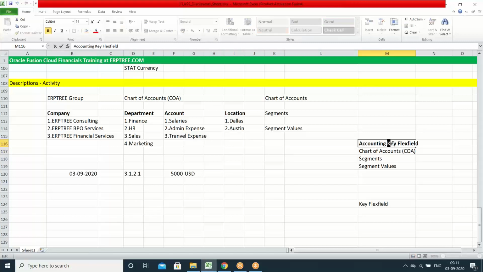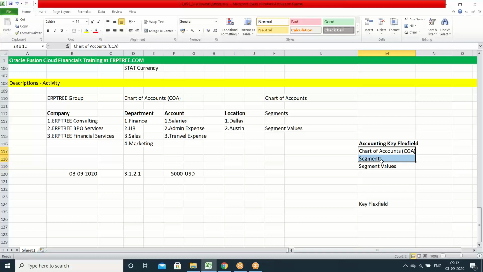So to maintain every company's key information, we have a flex field. By using this key flex field, whatever data you maintain, with that data you can record the transaction. Once you record the transaction, you can account the transaction-related data, which you can use for reporting purposes. That is the reason Oracle is providing what they call the accounting key flex field. By using the accounting key flex field, you can create the chart of accounts. You can maintain the segments. Under segments, you can maintain the segment values.